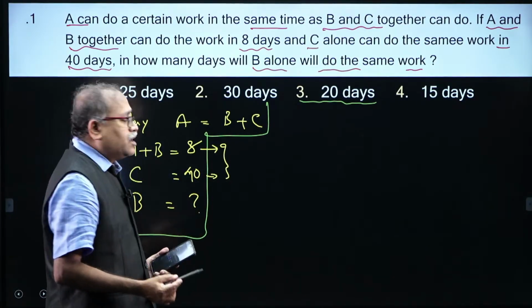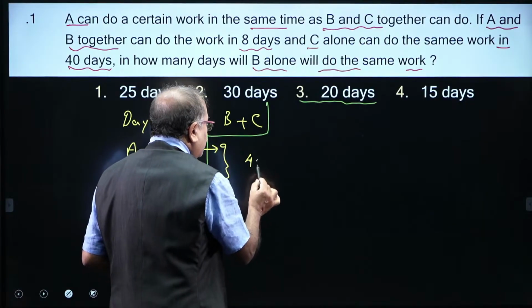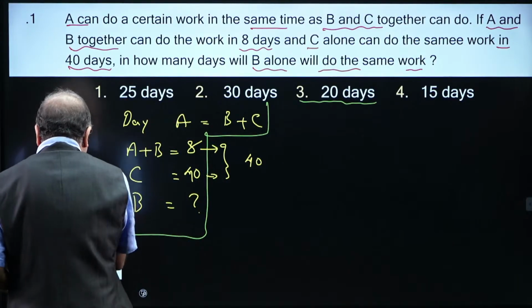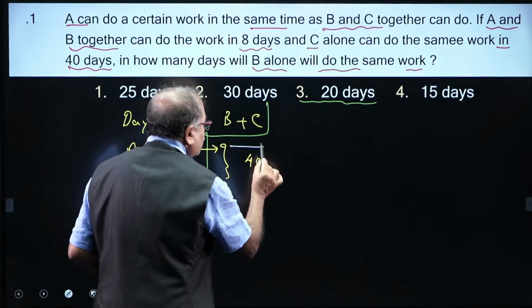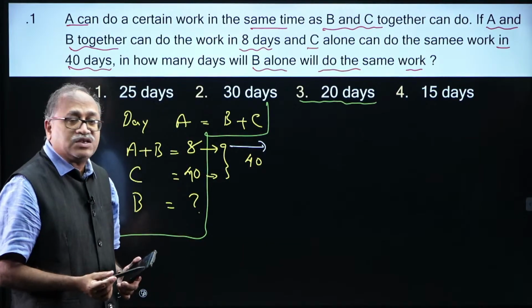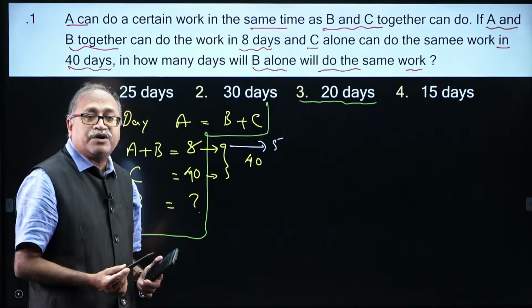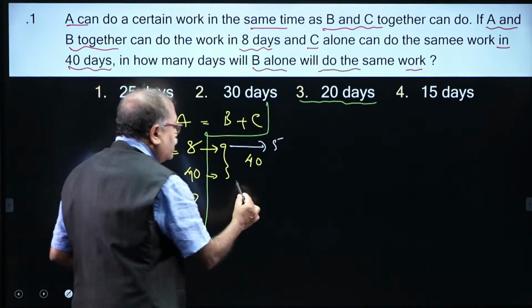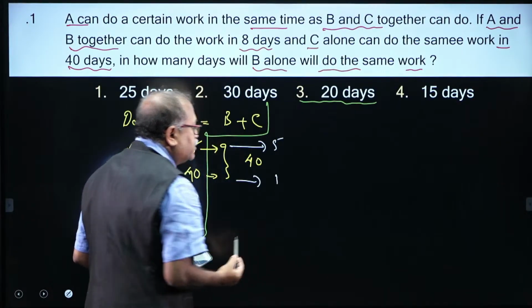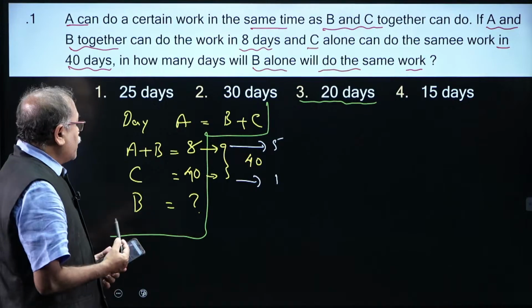We know that the LCM is 40. So A plus B will complete 40 divided by 8, that is 5 units per day, and C alone will complete 1 unit per day.